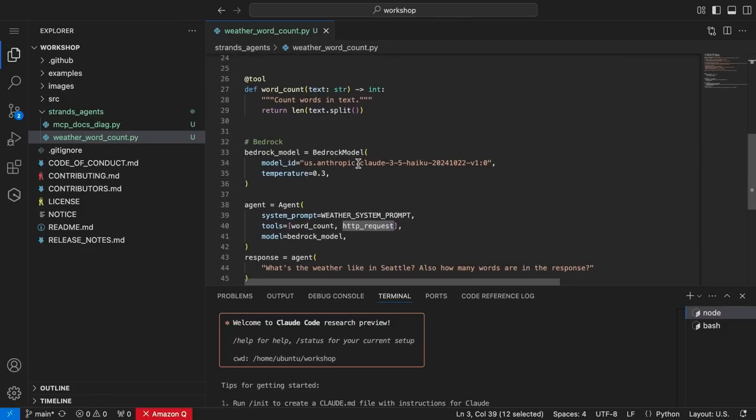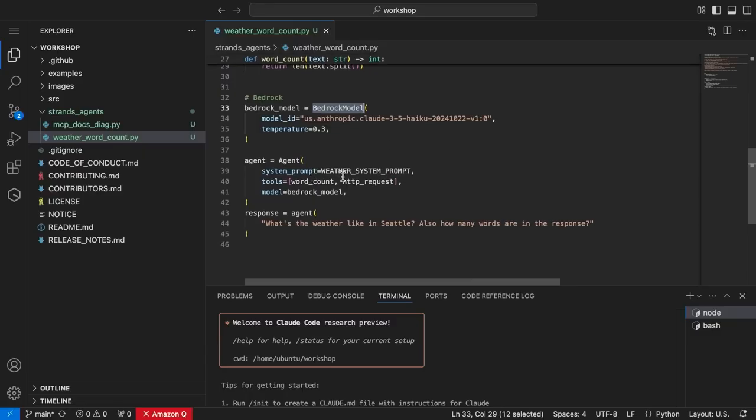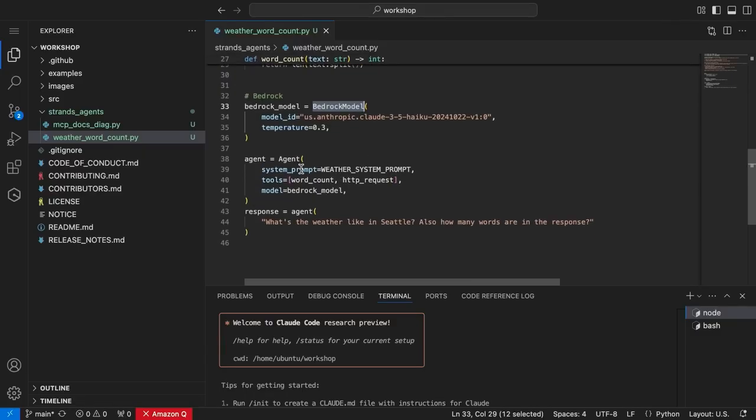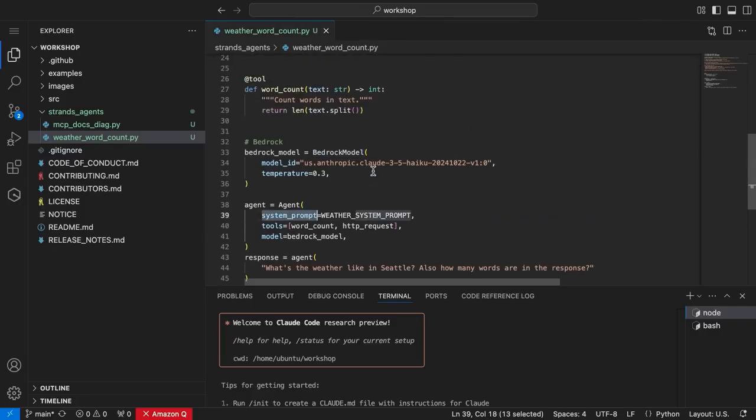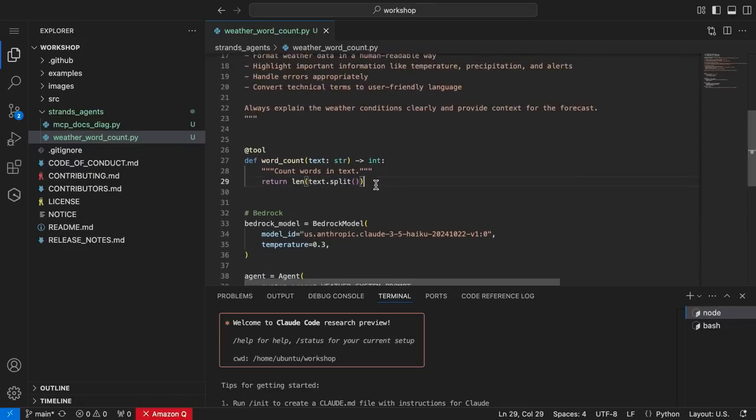And then the cool thing about Strands also is you can change the different models you can use. You can use LiteLLM, you can use Ollama, you can use Bedrock. Bedrock's the default, so I just changed to Claude 3.5 just to be faster here. And then that's the system prompt, the big system prompt we put up there, and which tools we're going to use, the word count tool.